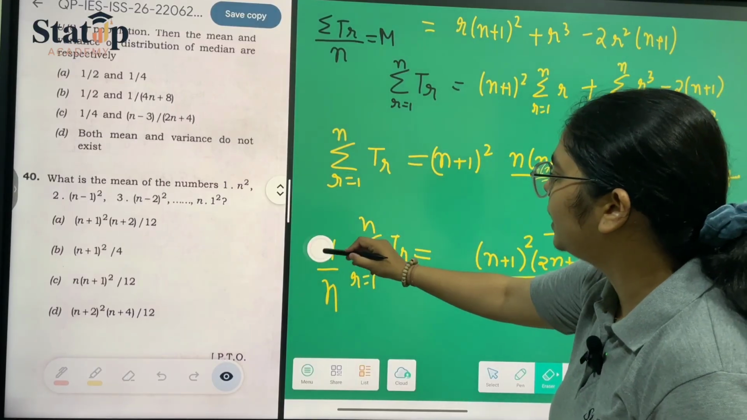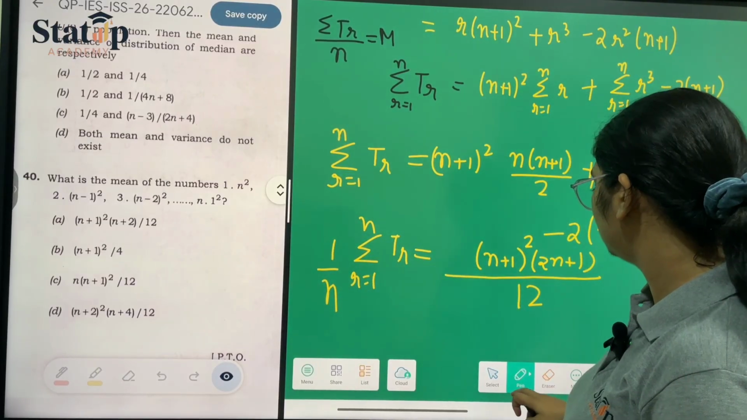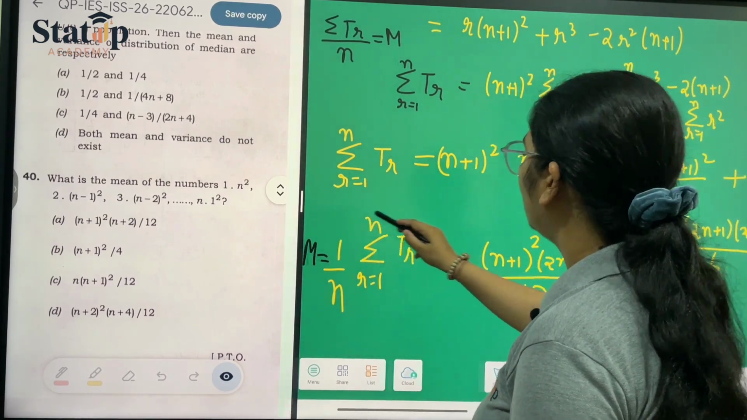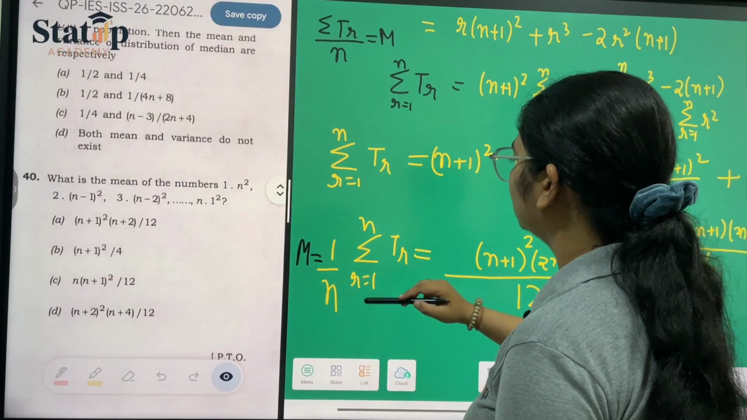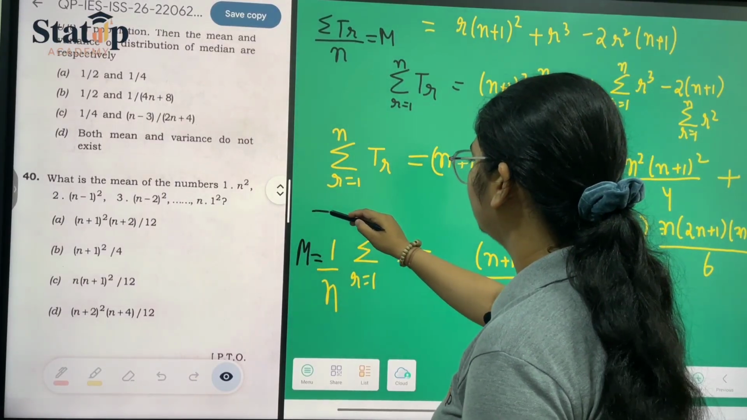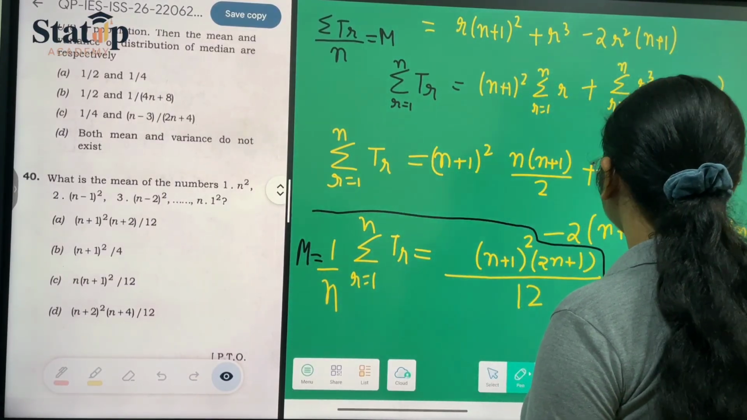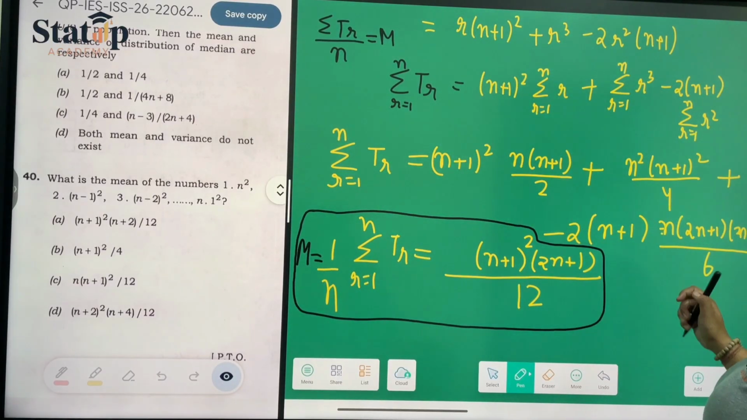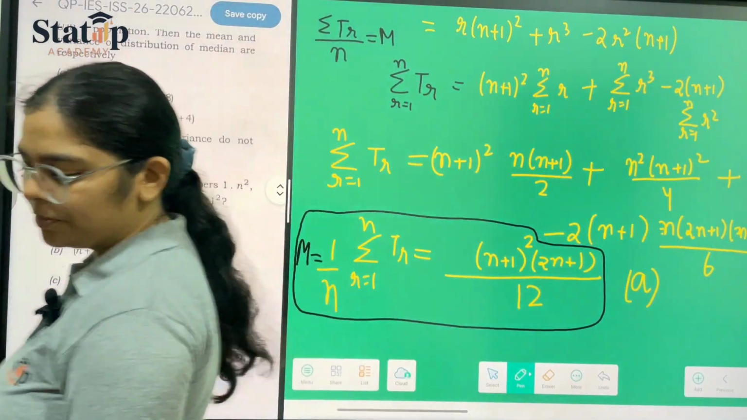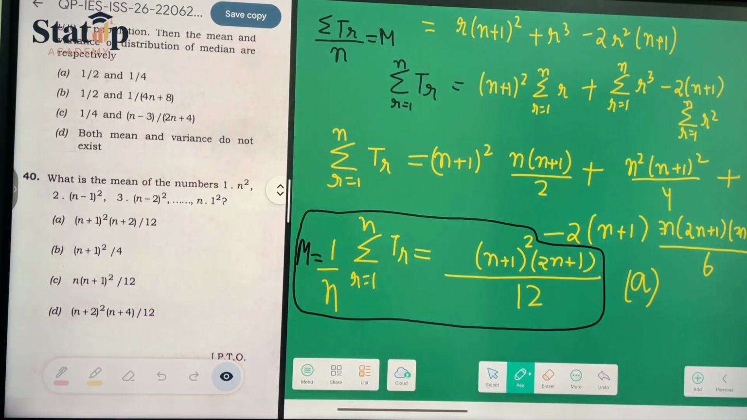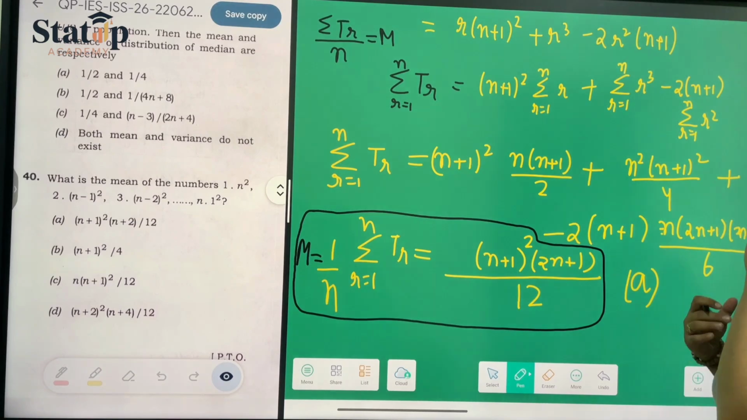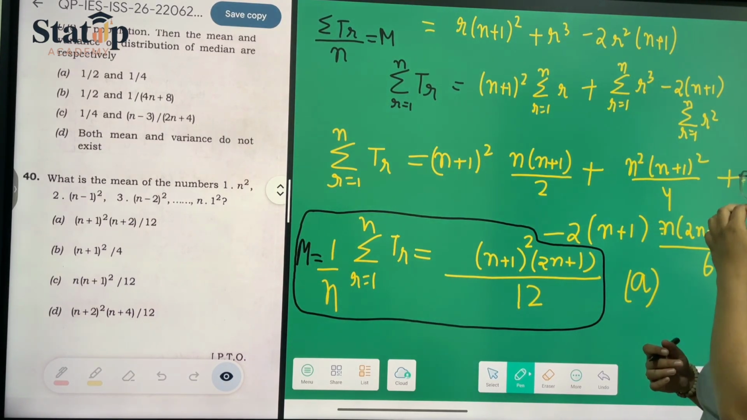So this is the mean of all the terms of this sequence, and hence our option number A is the correct option for this question. I hope that it is clear. It was a tricky one, but it was easier if you know the trick.